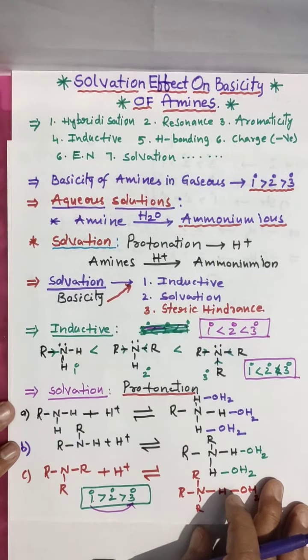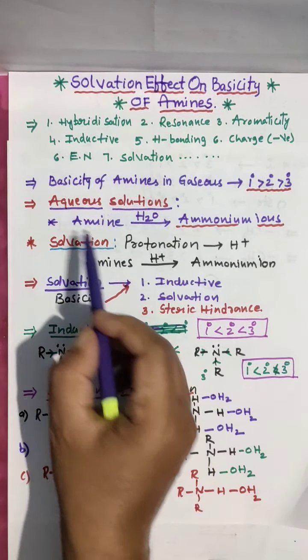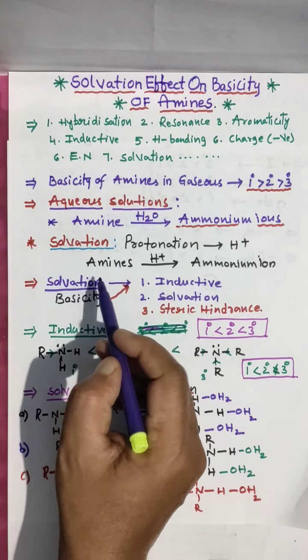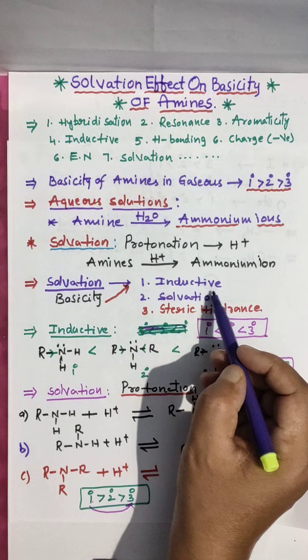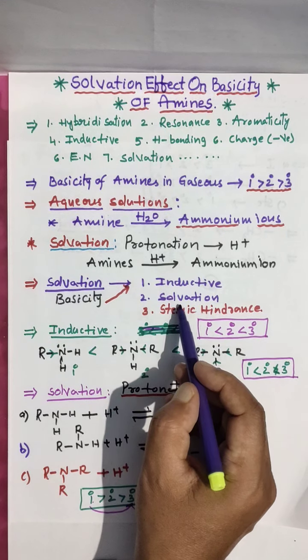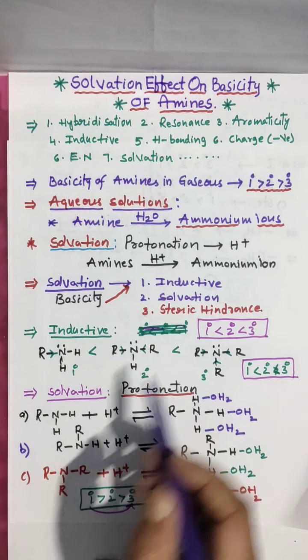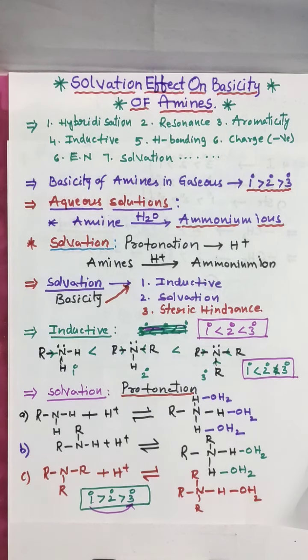Look here one more time. Basic nature in aqueous solution depends on 3 factors: inductive effect, solvation, steric hindrance. Inductive effect: 1 is less than 2, 2 is less than 3, means 3 is greater than 2, 2 is greater than 1. Solvation: 1 is greater than 2, 2 is greater than 3.